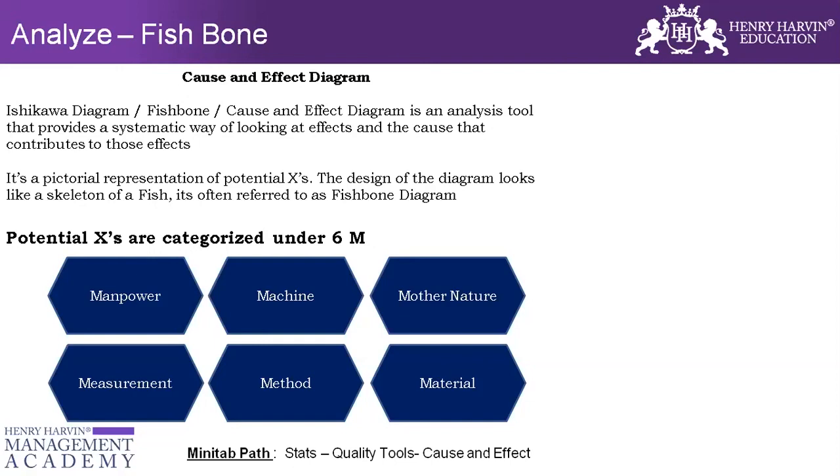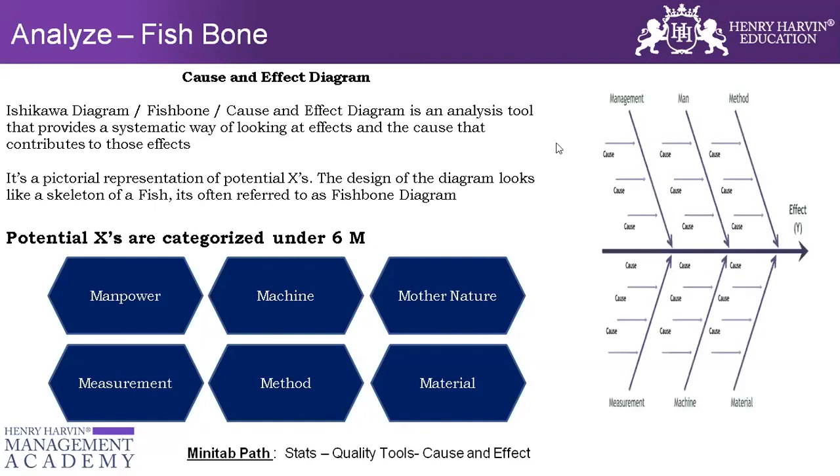It is not mandatory to use all these 6 M's. You can use either 3 or 4 depending upon the causes that we have identified. These are the industry standard 6 M's that are agreed upon for preparing a fishbone. This is how a typical fishbone looks, and you can prepare the fishbone in Minitab as well. This is the effect, which we already know. Effect is the problem in hand, which is also known as Y, and our responsibility is to represent the causes that we have identified from the brainstorming.